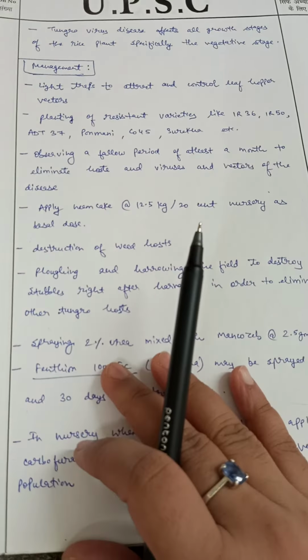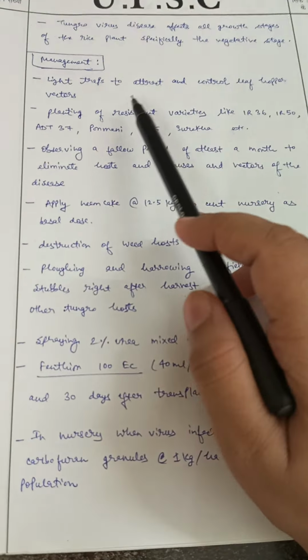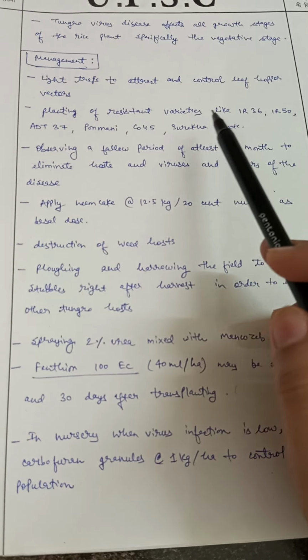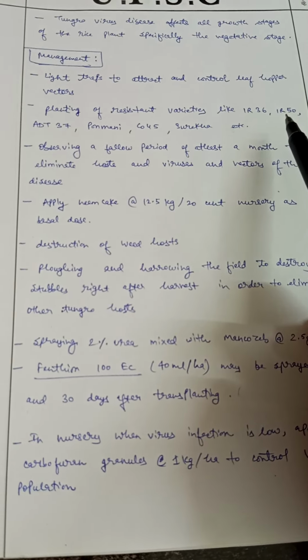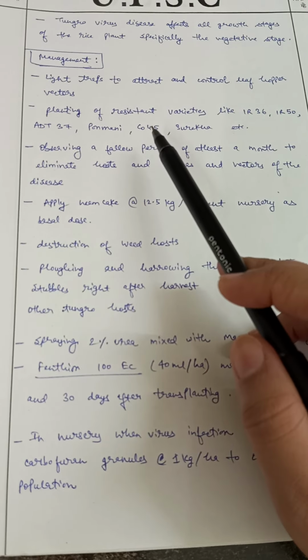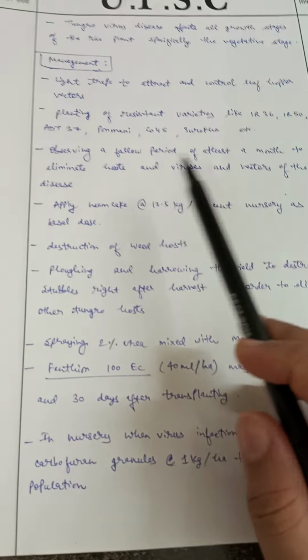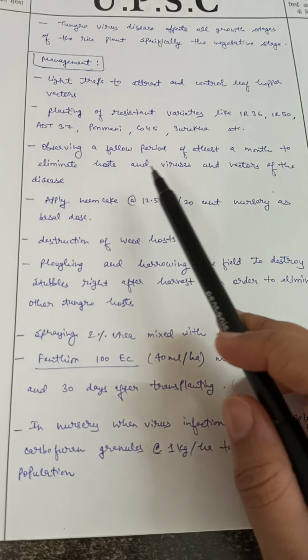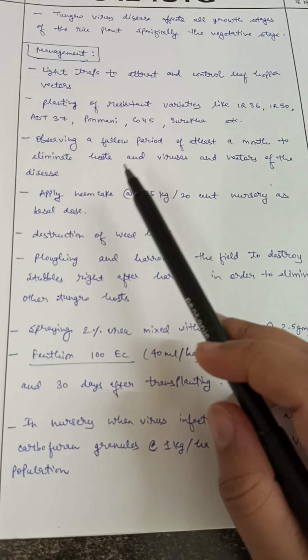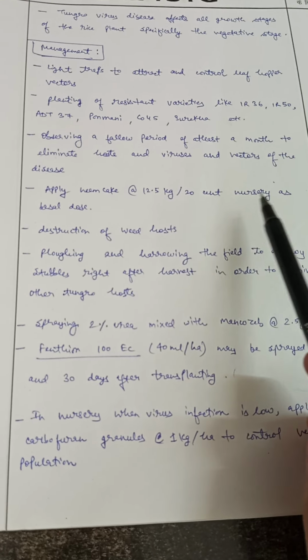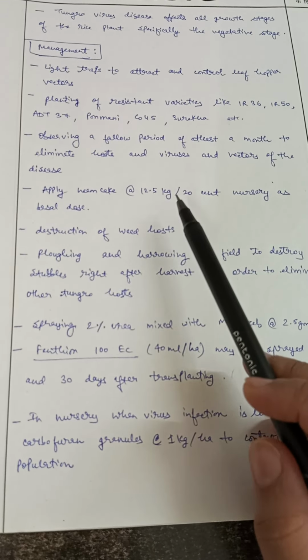Now how will you manage this particular disease? Light traps to attract and control leaf hopper vectors, or planting of resistant varieties like IR36, IR50, ADT37, Ponmani, CO45, Surekha, etc. Observing a fallow period of at least a month to eliminate hosts, viruses and vectors of the disease. Apply neem cake at 12.5 kg per 20 cent nursery as a basal dose.